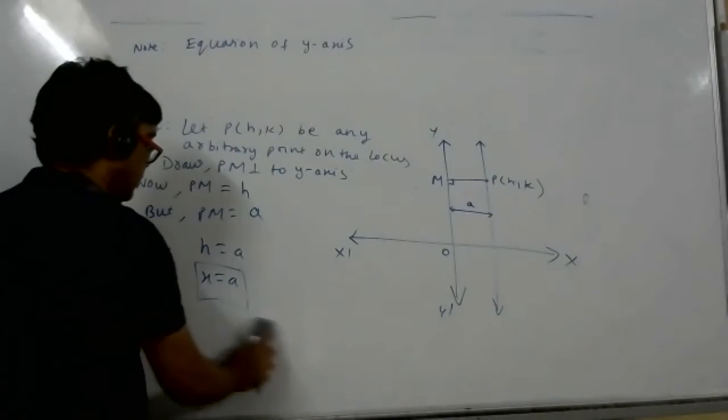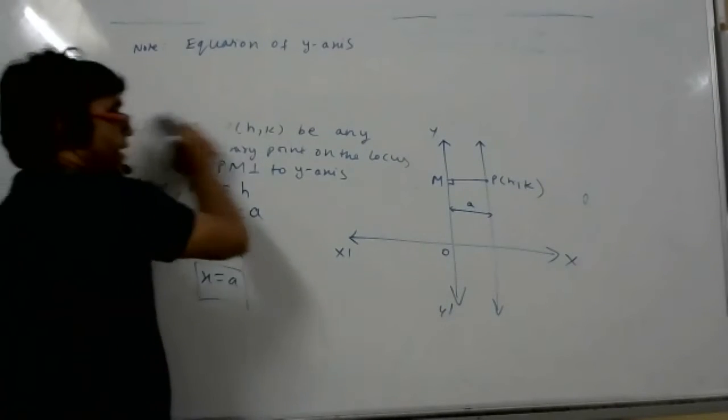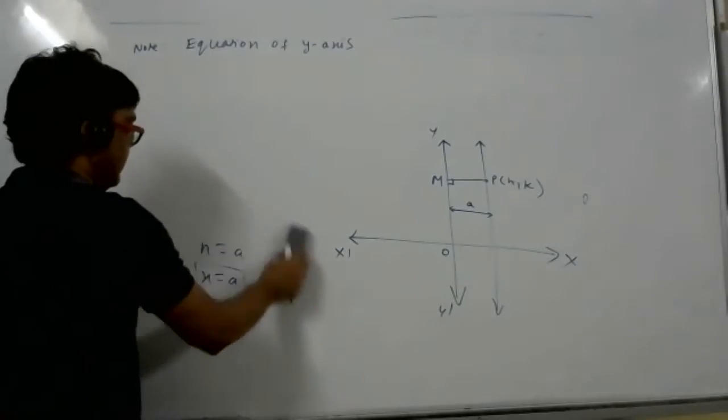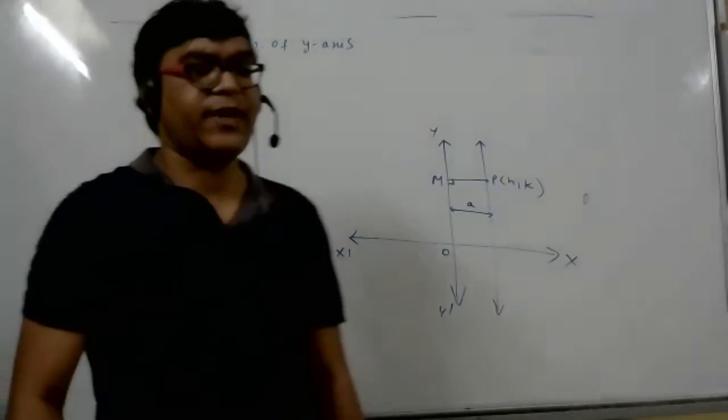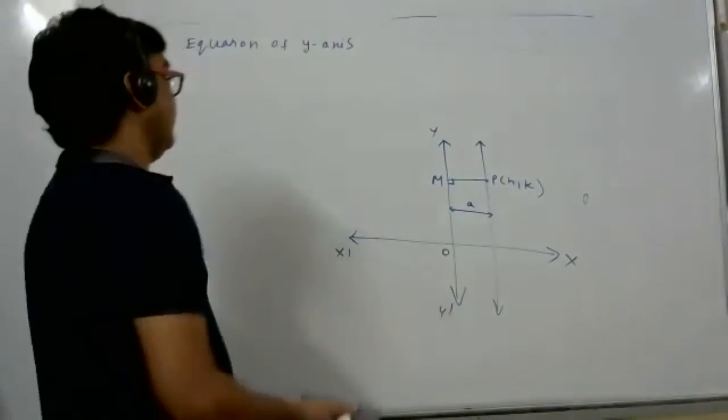Sir, for that you should see x dash. Where is the distance? They will give it in the question. They will say -5. Why would you write 5? You write -5 only.